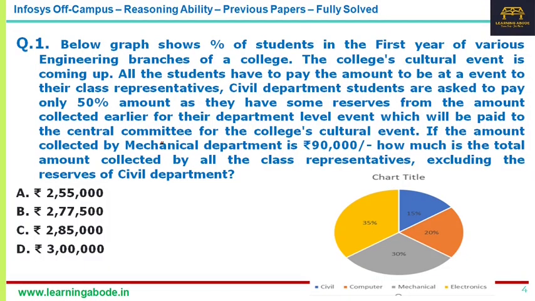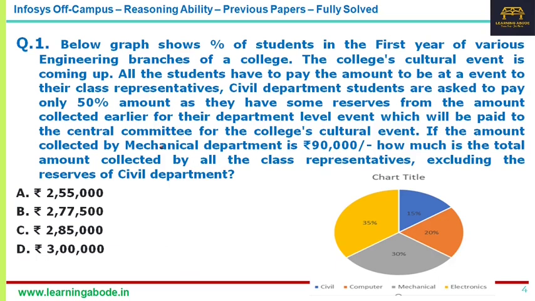So first one is a pie chart based question. This is about a college where there are only 4 departments: civil, computer, mechanical and electronics, and the percentage in the pie chart denotes the proportion of students in the college. They are planning for an event, and every department has to pay as per the proportion. That is, each student has to pay some common amount. Now they say that from the civil department, they are collecting only 50% of what they should be paying.